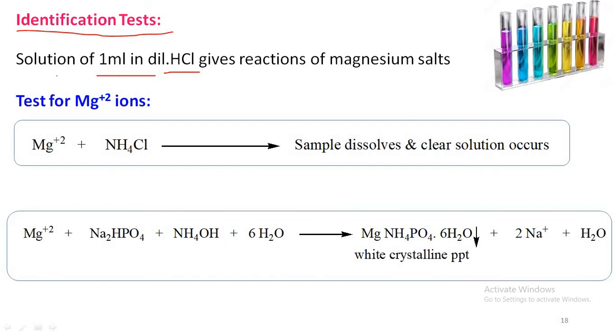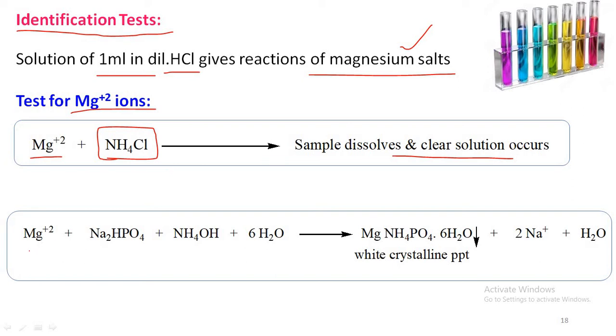Solution of 1 ml in dilute HCl. That means the 1 ml of the magnesium hydroxide mixture in dilute HCl solution gives positive results for magnesium ions. Coming to the test for magnesium ions, the sample consisting of magnesium ions on treatment with ammonium chloride solution gives a clear solution. That means the magnesium ions are completely dissolved in the ammonium chloride solution, so it produces a clear solution that indicates the presence of magnesium ions in the sample.